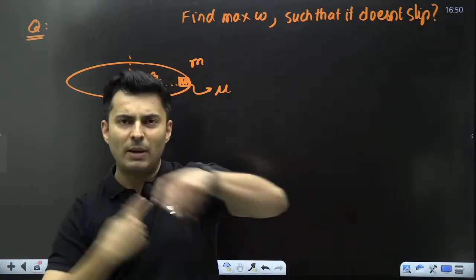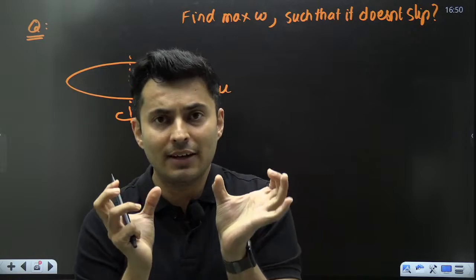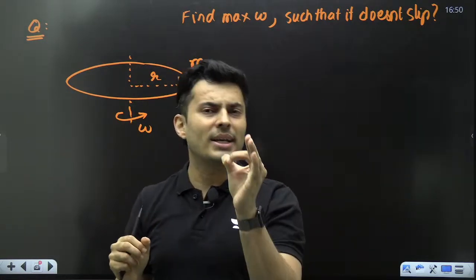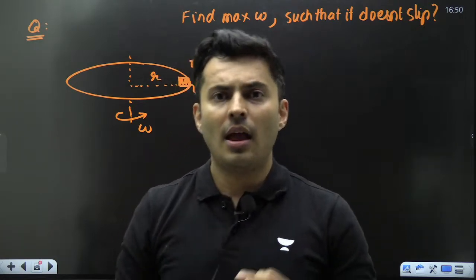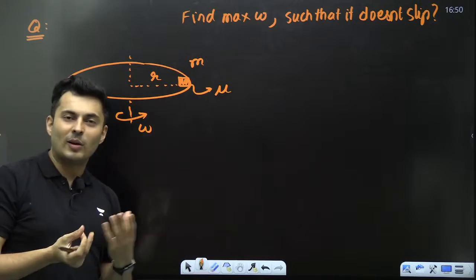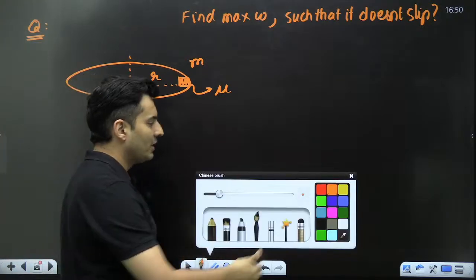You have to rotate that platform very fast. So even if you rotate it fast, it should not fall out. So the question is, what is that maximum permissible angular velocity? Now this kind of question is very easy to solve via centrifugal force, because we know once you rotate it,